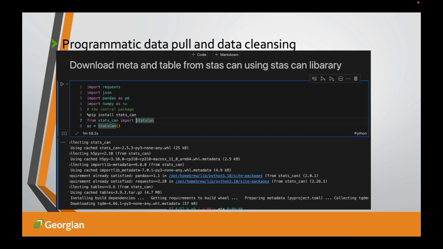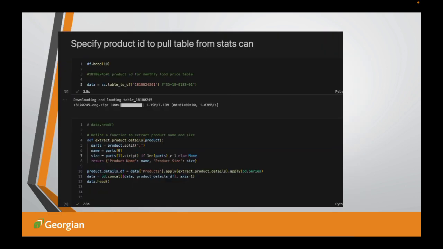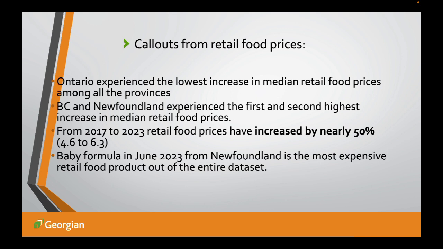I'm going to skip that part because it has already been demonstrated by Sarath. I'll quickly jump to the last slide of this demonstration. If I talk about callouts from our project, Ontario has experienced the lowest increase in median retail food price among all the other provinces.